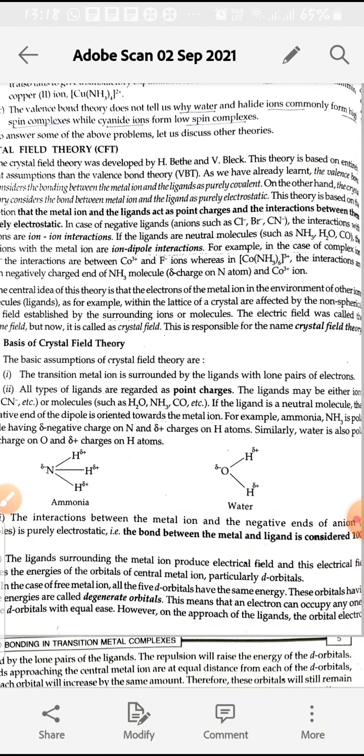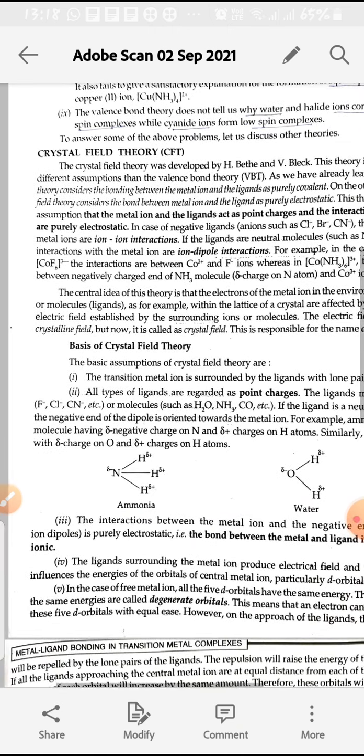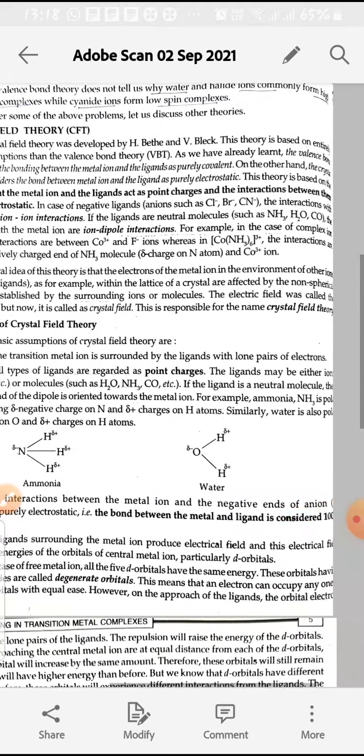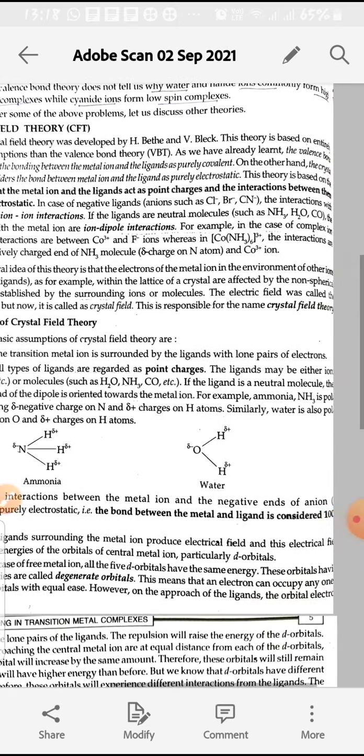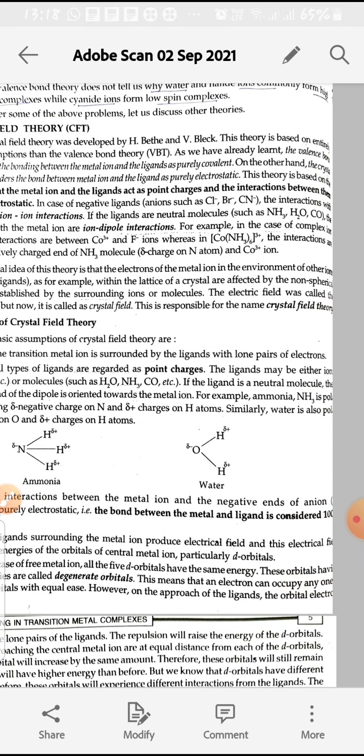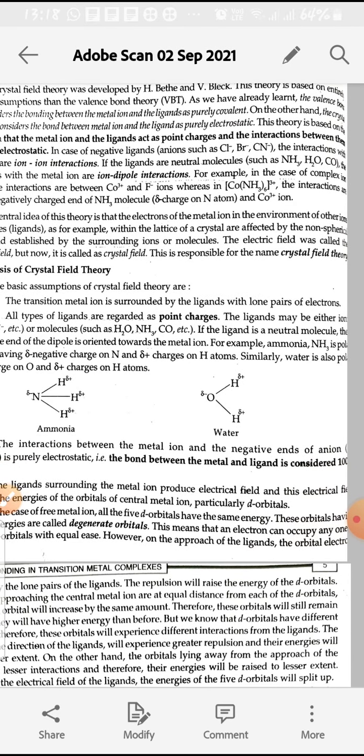Then the metal ion is surrounded by the spherical field of the ligands and is affected by the ligand surroundings. So within the lattice of the crystal, it is affected by the non-spherical electric field established by the ions or molecules, and that is called the crystal field. This is the crystal field theory that we'll discuss later.